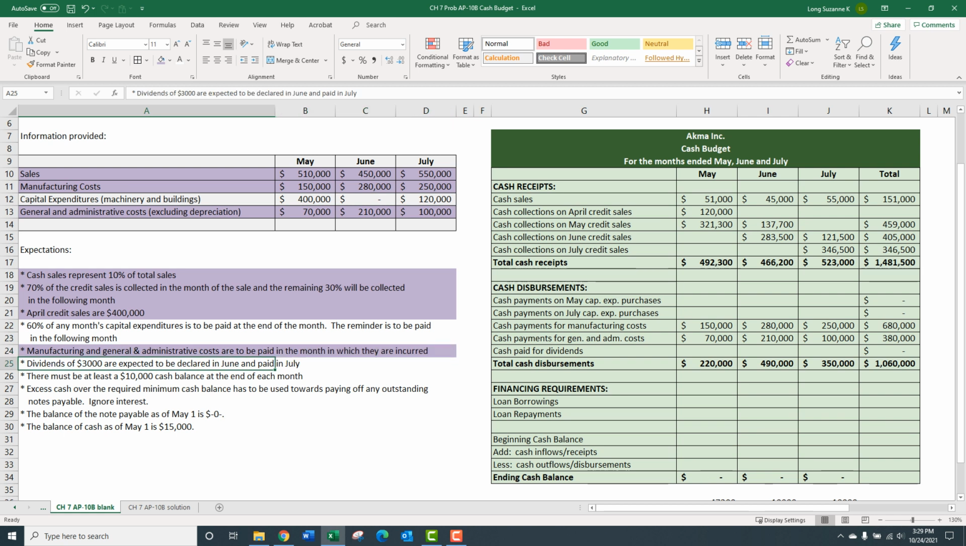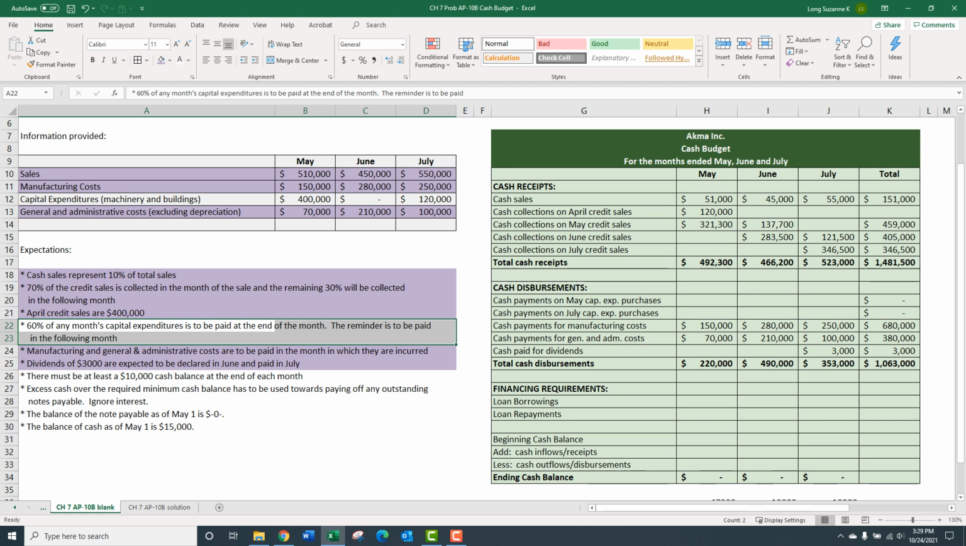Dividends declared in June, paid in July. Remember, this is a cash budget. So dividends, when did the cash go out? July, and it was 3,000. Takes care of that one. And from here down has to do with the ending balance and if we have to borrow money. Let's hold off on that. Let's go back and pick up this one.